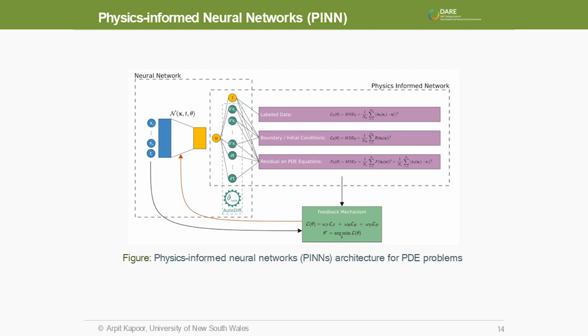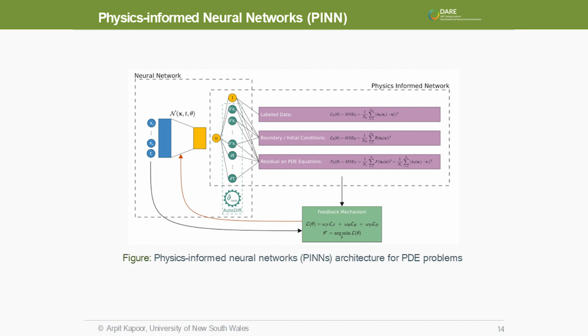Physics-informed neural networks are neural networks specifically designed for physics problems, particularly PDE problems. The way we do this is by augmenting the loss function of the neural network with a PDE-driven loss, using a Lagrangian in the loss function. In the literature, this has been shown to be very effective.